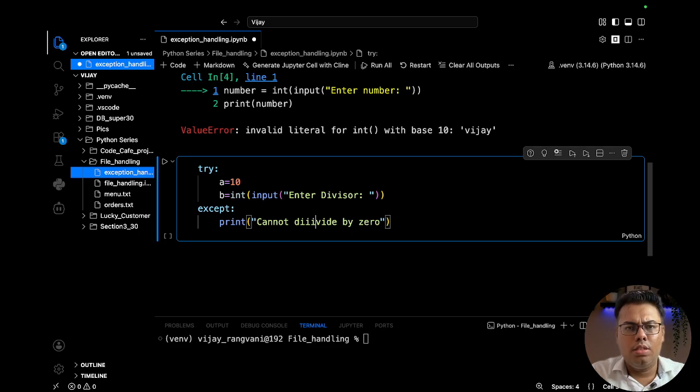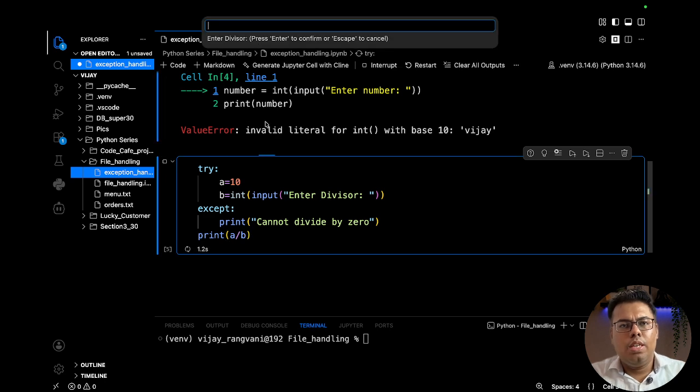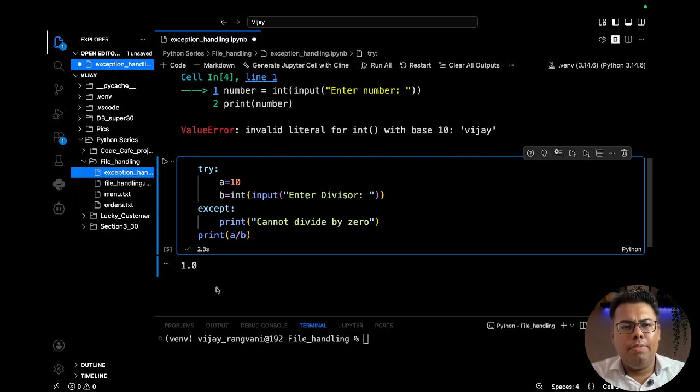Okay, and let's say we want to print a divided by b. Okay, let's say I write 10, it gives me output 1.